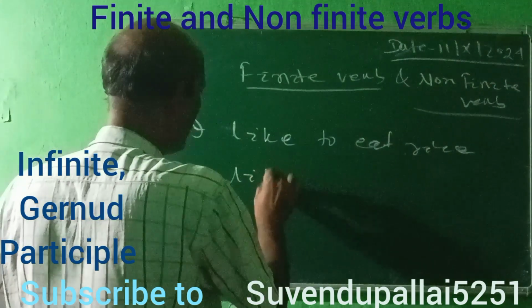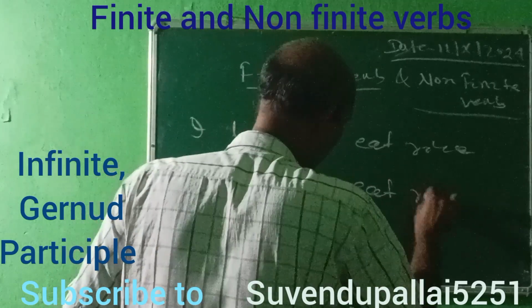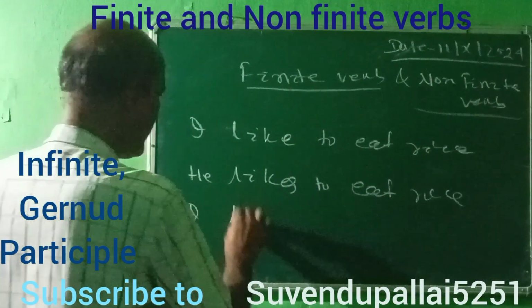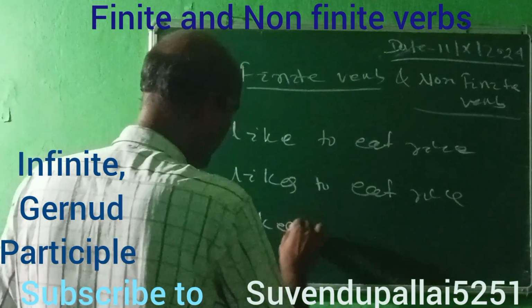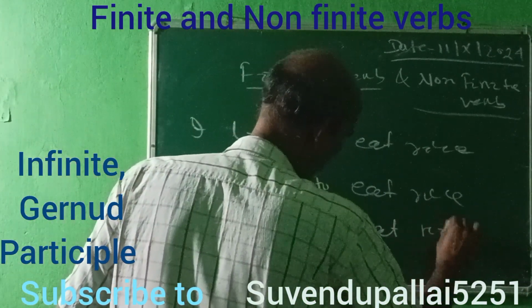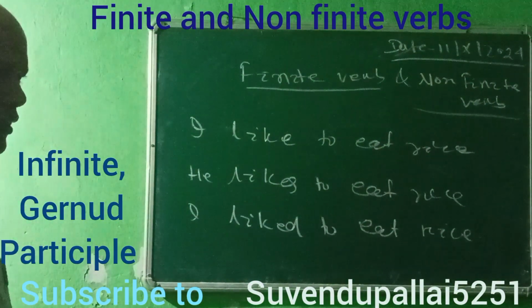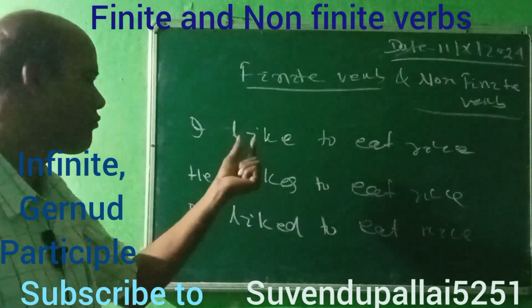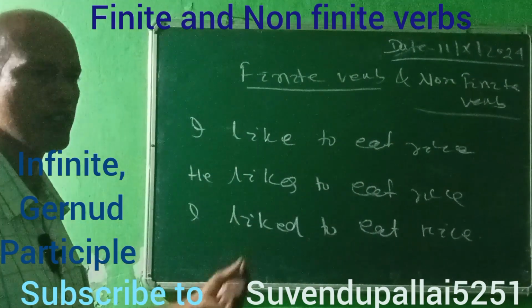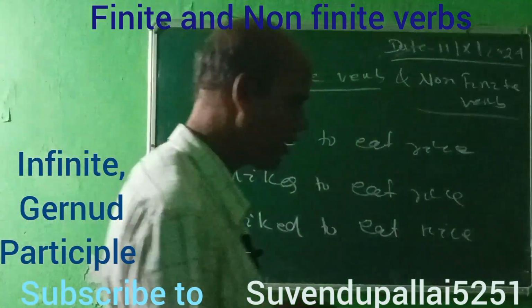He likes to eat rice. I liked to eat rice. Kindly everyone look at these sentences. Here are also three sentences. I like to eat rice.